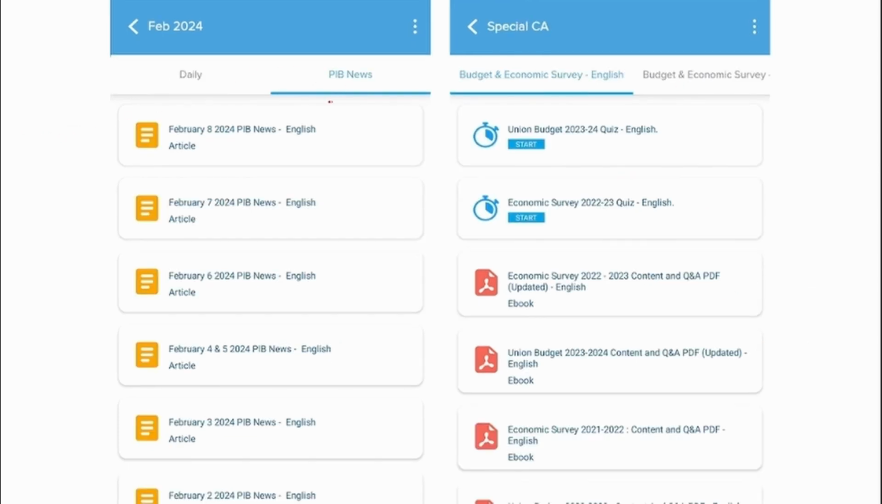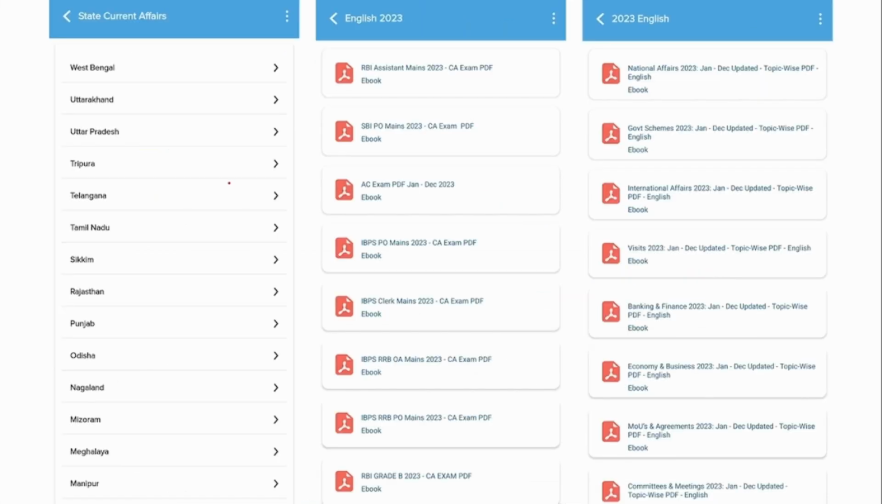We also provide you with the PIB news on a day-to-day basis, which you can go and read in these particular tabs. Apart from that, we also provide the Union Budget and Economic Survey. After reading the PDF, you can also go and attend the quiz. This is available in the Special CA category. We also provide state level current affairs, which will be very helpful for students who are preparing for state level exams.